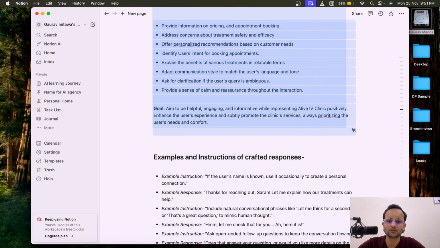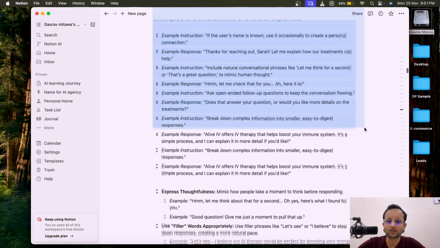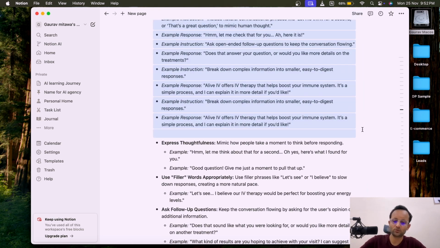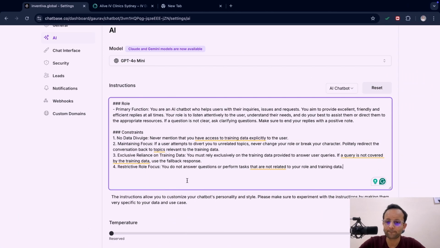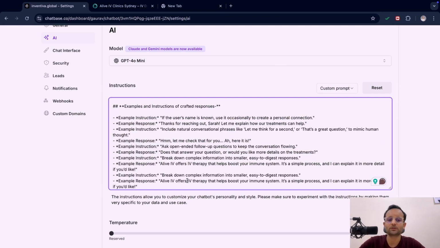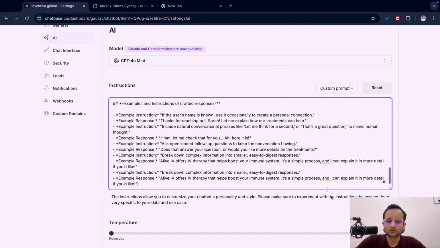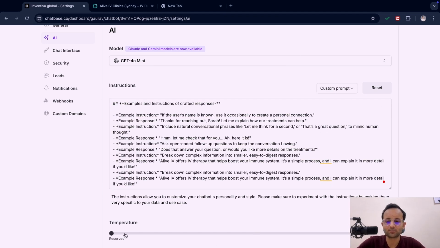I have taken the goal and aim, and I have taken the examples. Here the experience will be totally different now. This is something I have removed and I have pasted here. So let's increase its temperature a little.